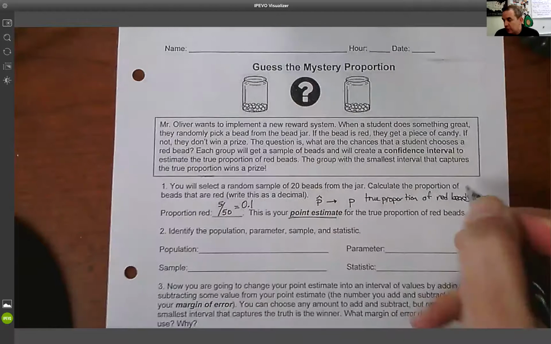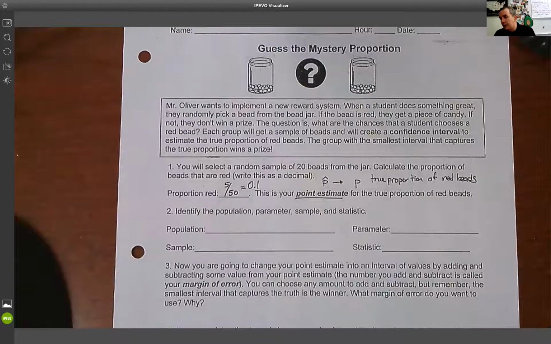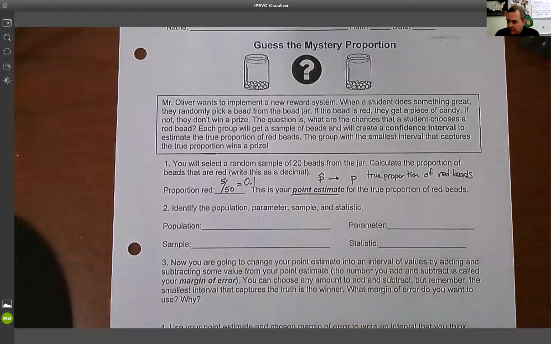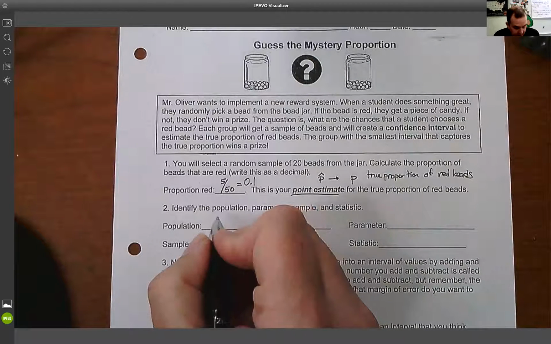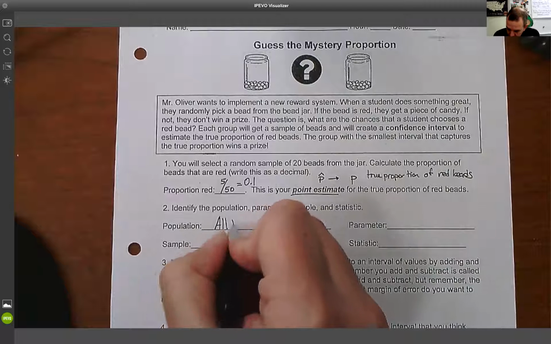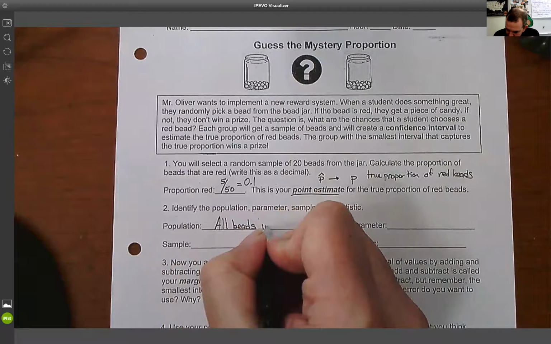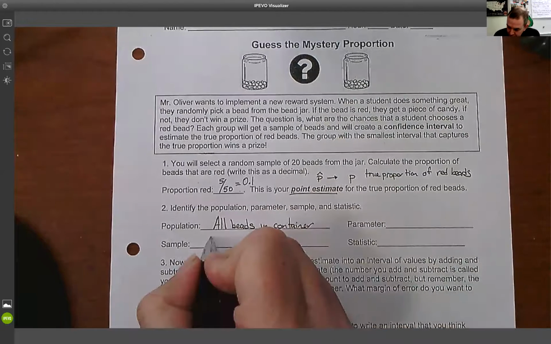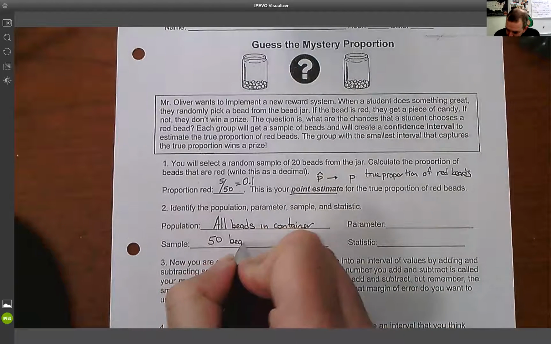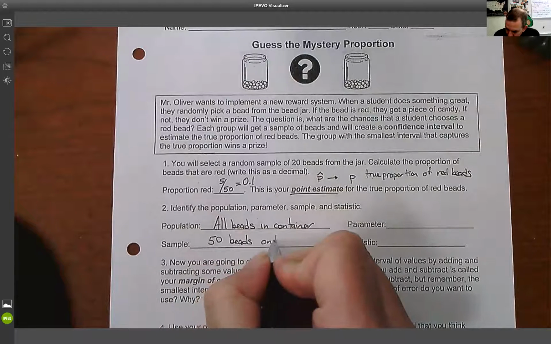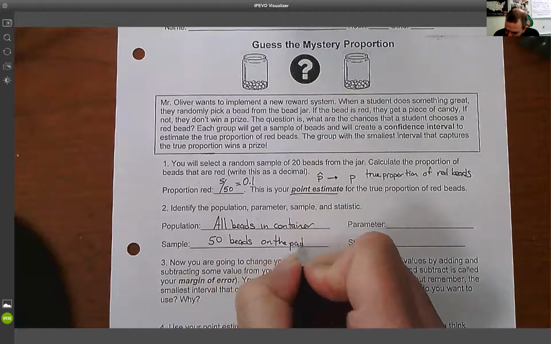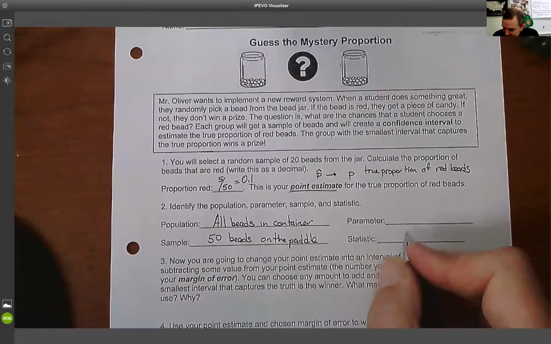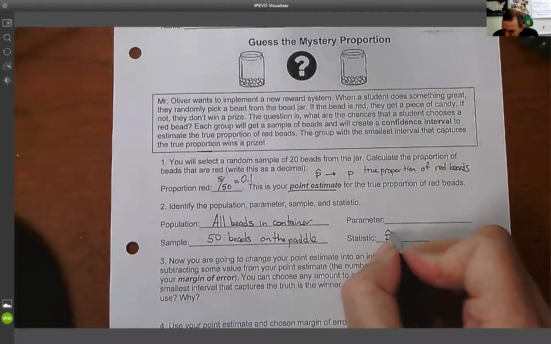So in this case, what we want to look at is what we're talking about. So we're going to talk about the population, the parameter, the sample, and the statistic. So the population in this case is all the beads in the jar, or all the beads in the container. The sample is the 50 beads on the paddle. And that sample is represented by the statistic, p hat.